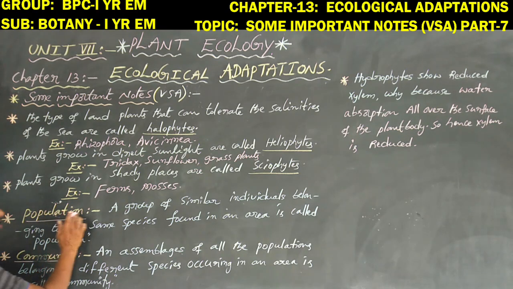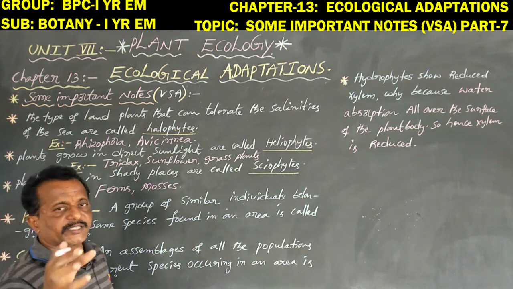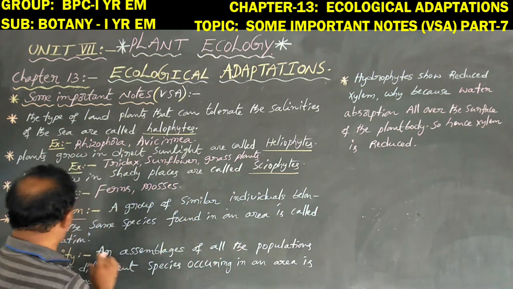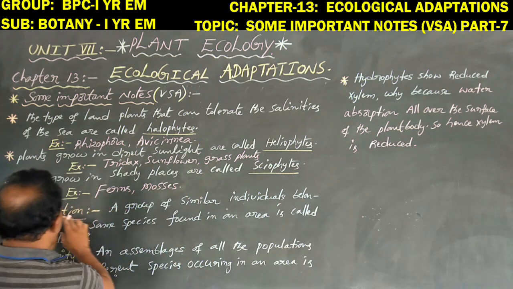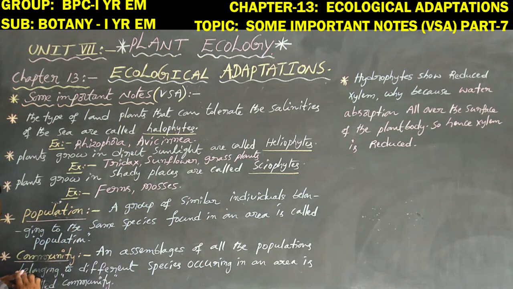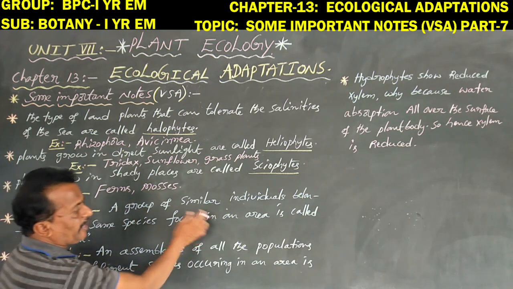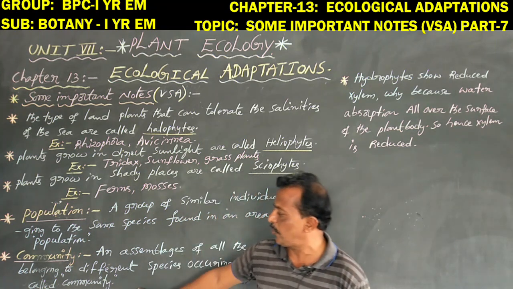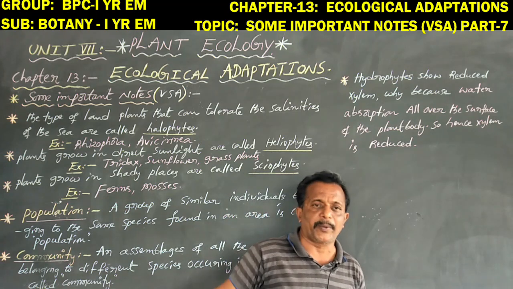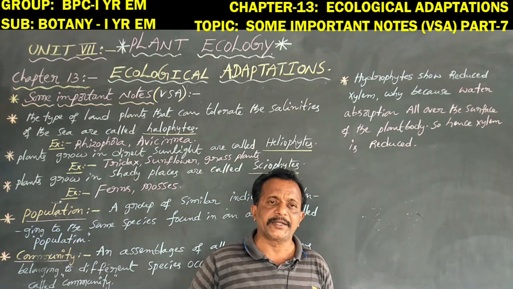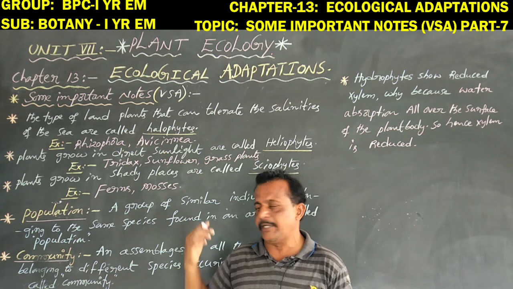Once again, population means a group of similar individuals belonging to the same species found in an area. But a community is an assemblage of all the populations, belonging not to the same species but to different species, occurring in an area. These are the differences between population and community. This applies to plant population, plant community, animal population, animal community, human being population and human being community.